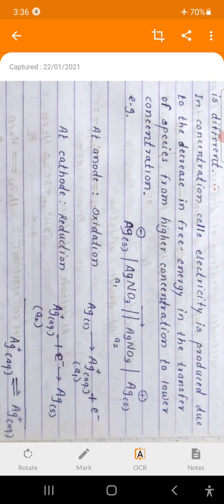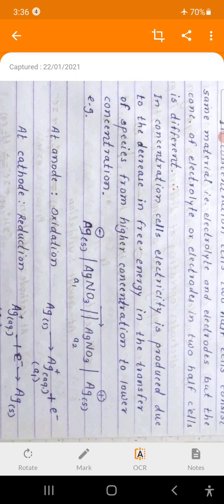But in this topic, our discussion is related to concentration cells. Consider a concentration cell: a silver rod dipped in silver nitrate solution having activity A1, while another silver nitrate solution is considered, and in that also a silver rod is dipped.